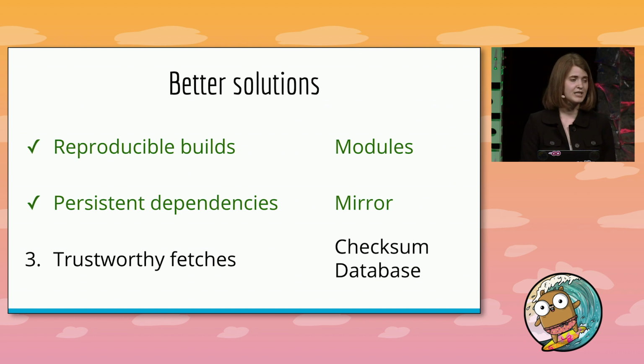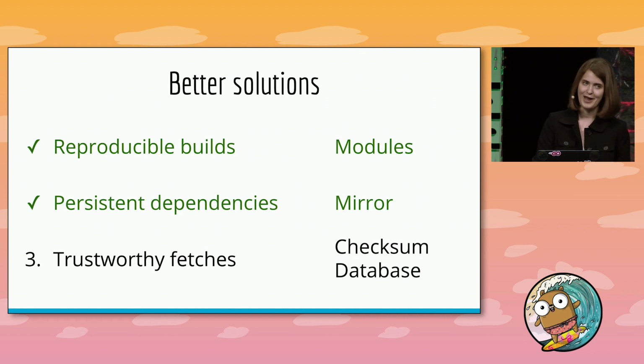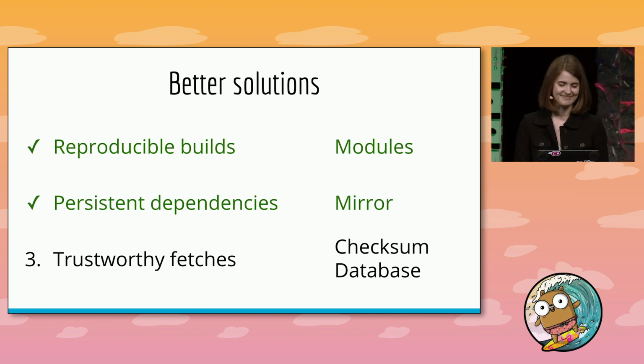So now we have builds that are reproducible, and we have more confidence that disappearing dependencies aren't going to be a problem for us. Two down, one to go. Let's talk about how we can be sure that we can trust the source code that the Go command is fetching for you.